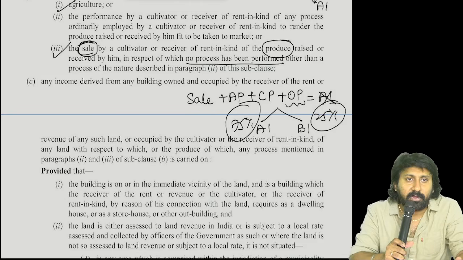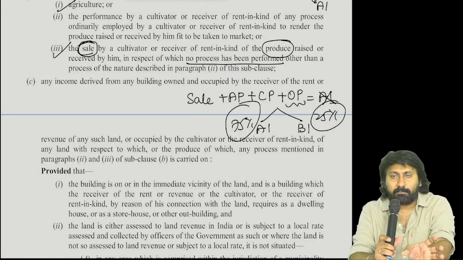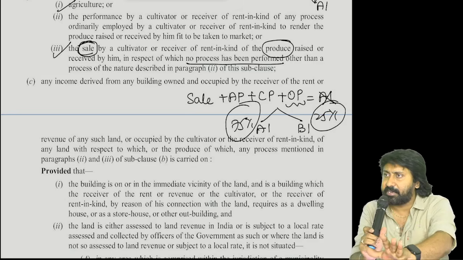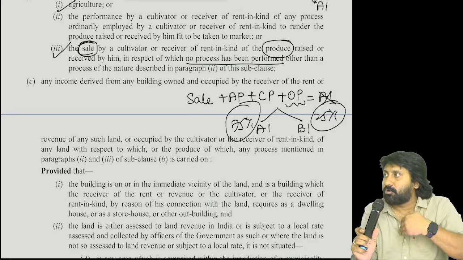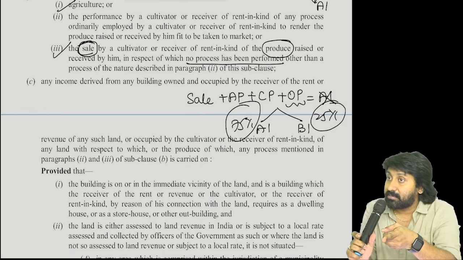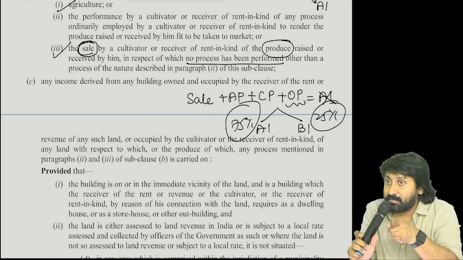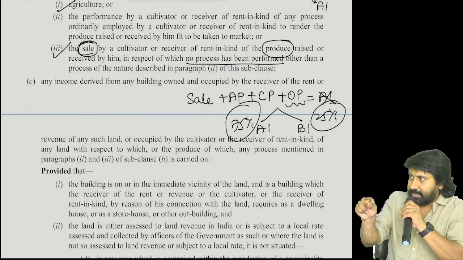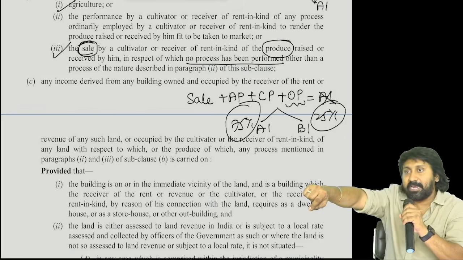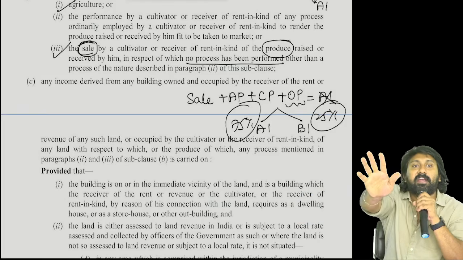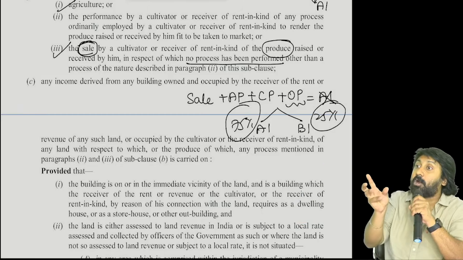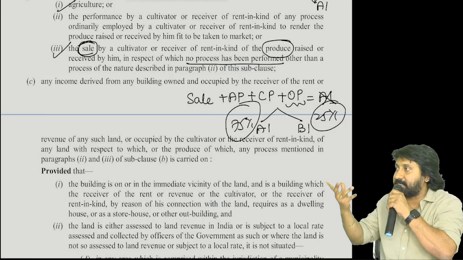Understood the point or not? Any mandatory process, compulsory process, that is ordinarily employed in that business, is only agricultural activity. Anything you do over and above that is not agricultural. So the moment you involve any process without which the product is still marketable, I will not treat it as an agricultural process. I will take it as a non-agricultural process. That's why the composite agricultural income concept came into existence.